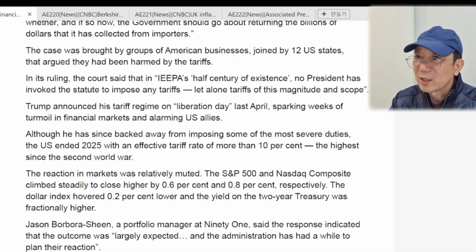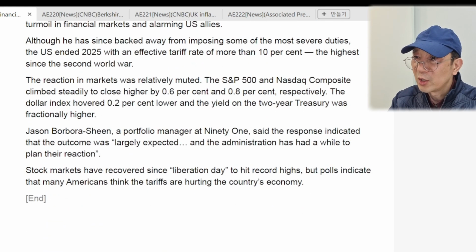The reaction in markets was relatively muted. The S&P 500 and Nasdaq Composite climbed steadily to close higher by 0.6% and 0.8%, respectively. The dollar index hovered 0.2% lower, and the yield on the two-year Treasury was fractionally higher.